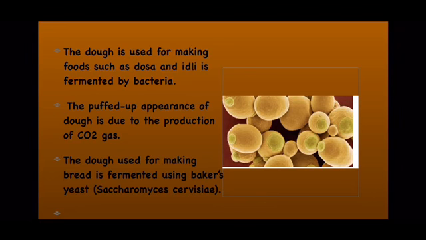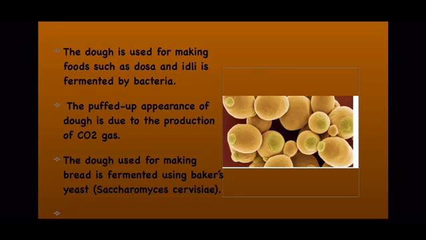Whenever you are making a fermented food item like dosa, idli, khaman, dhokla, bhatura, then the material, or in case of dosa and idli you can use the term batter, the batter is first fermented, right? So when fermentation is done, one gas is produced, and this gas makes that batter very light, right? And the batter rises up, right? Why does it rise up? Due to the production of carbon dioxide.